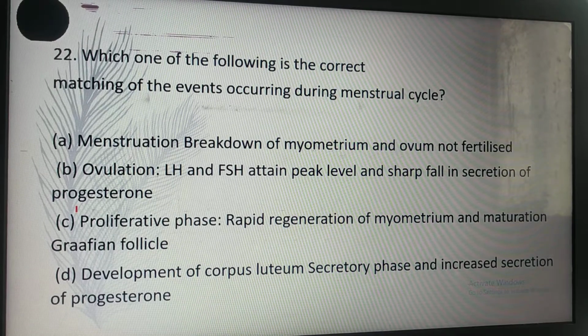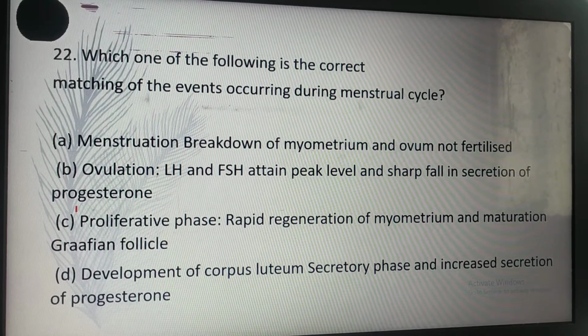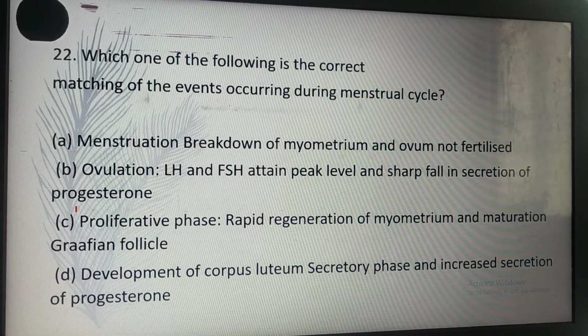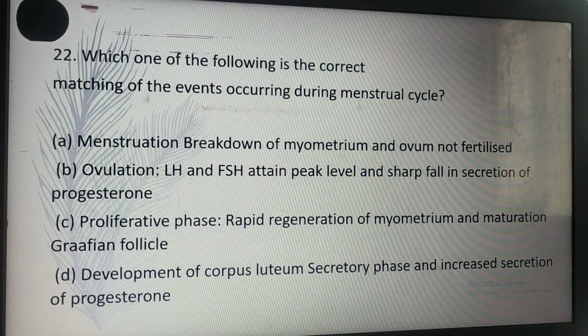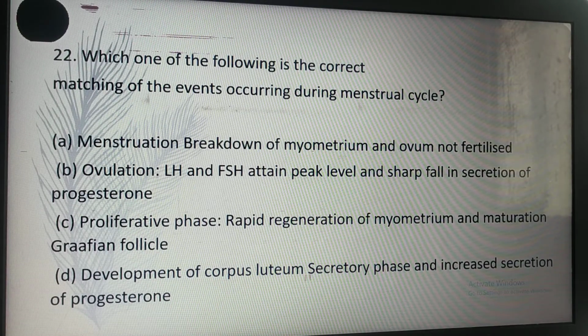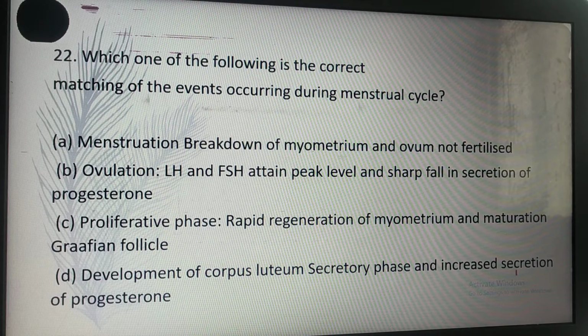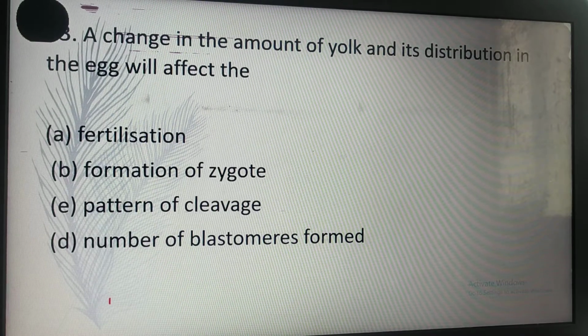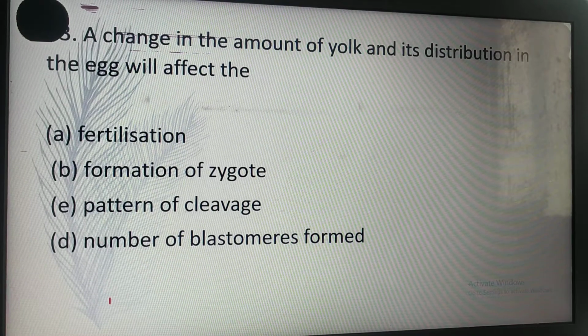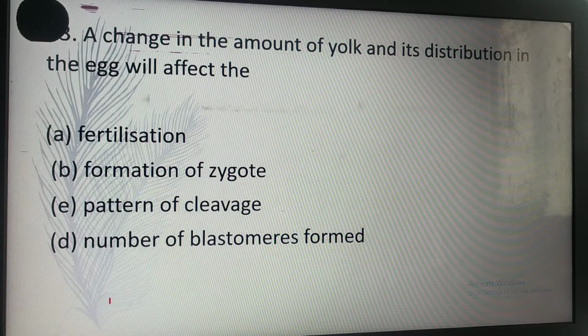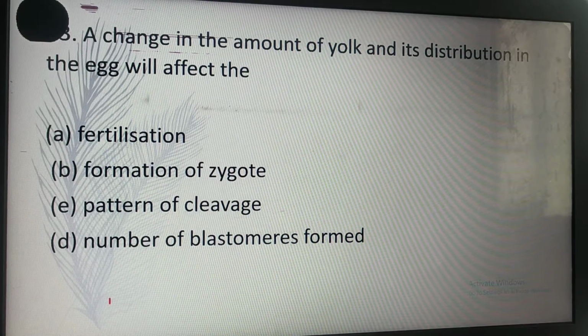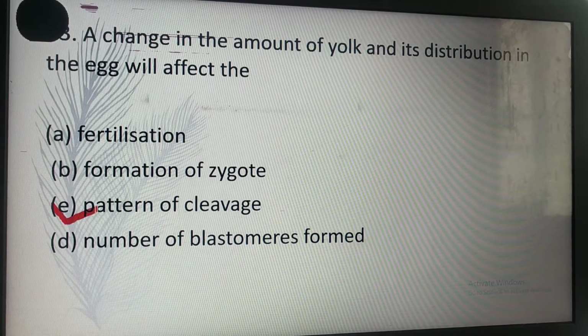Which one of the following is correct? Matching of the events occurring during the menstruation cycle. Development of corpus luteum, secretory phase, and increased secretion of progesterone. D is the correct answer for this. A change in the amount of yolk and its distribution in the egg will affect the pattern of cleavage. C is the correct answer.